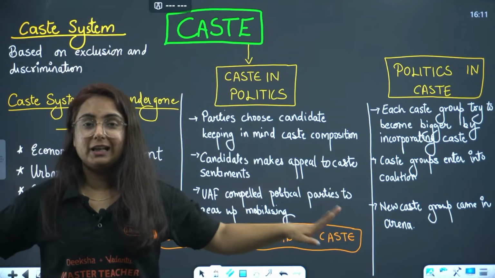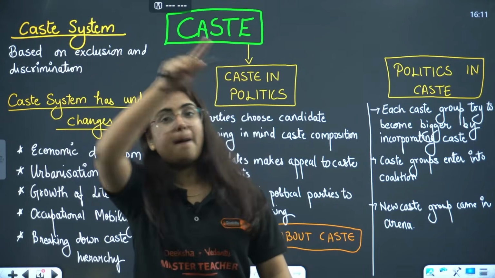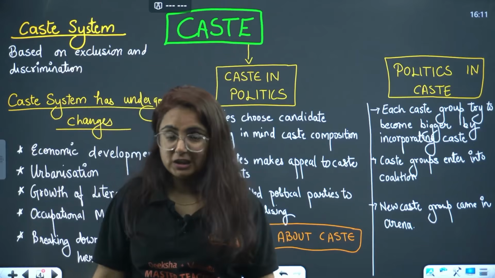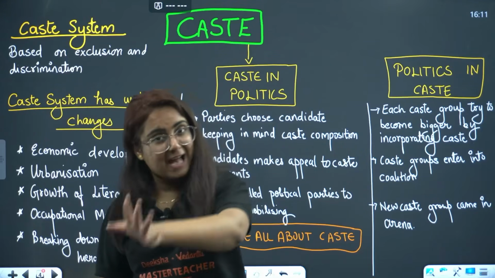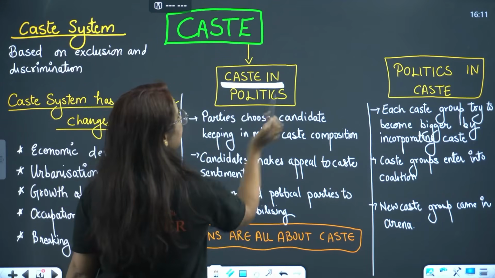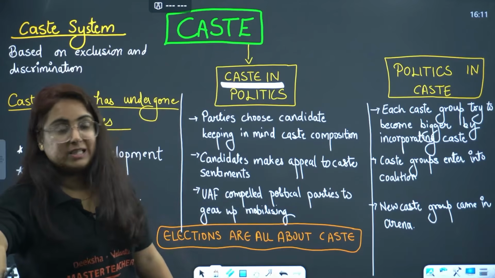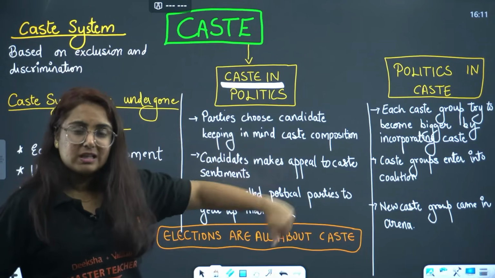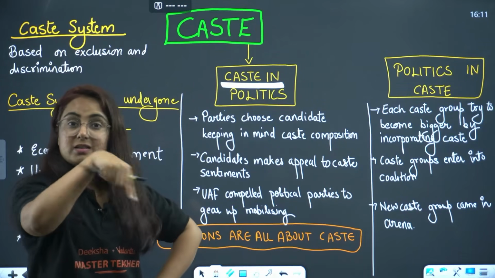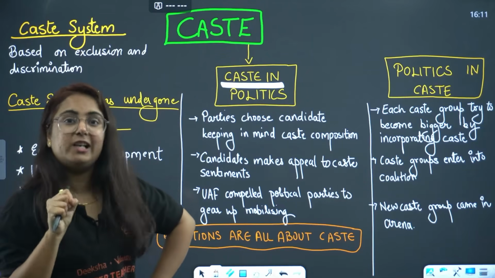Next come two important topics. All throughout the year you were pretty confused about them: caste in politics, and politics in caste. Pay attention. It's caste in politics and politics in caste. So we'll discuss first caste in politics. Where is caste in politics? How? A party will choose the candidate. Oh, this region has this caste in dominance, so let me choose the candidate from there.